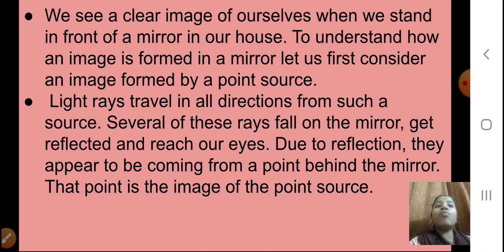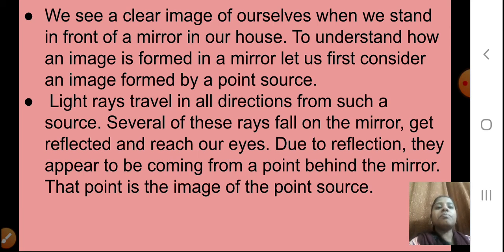Several of these rays fall on the mirror, get reflected and reach our eyes. Due to reflection, they appear to be coming from a point behind the mirror. That point is the image of the point source. So you can see that all the rays appear to come from one point behind the mirror, and that point is the image of the point source.